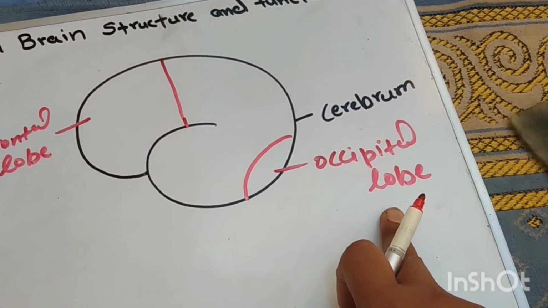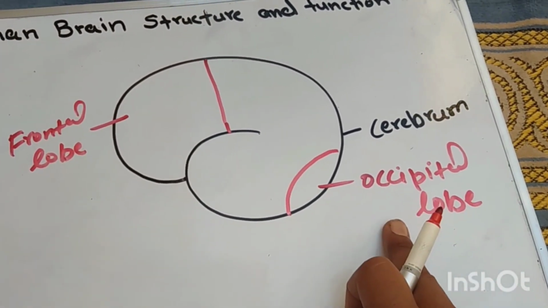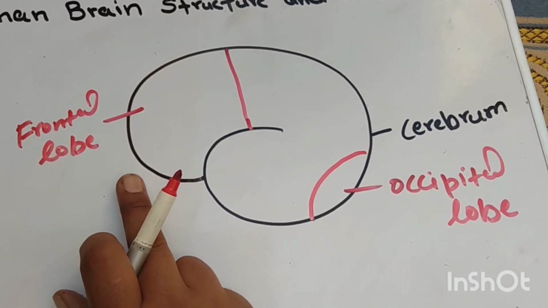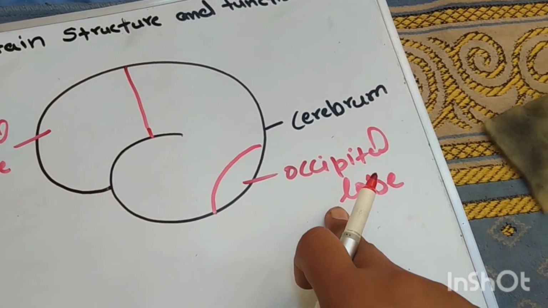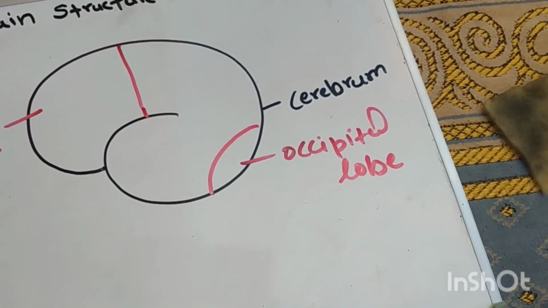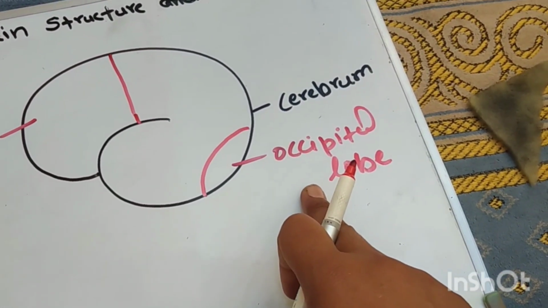And the occipital lobe makes the image of the things we see with the help of the eyes. The image is made in the occipital lobe, whether it is an animal or a human or any other thing.